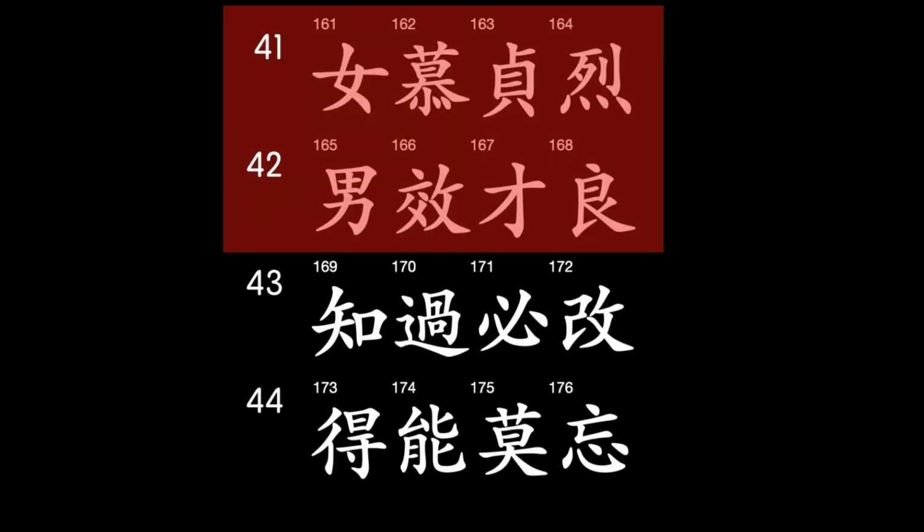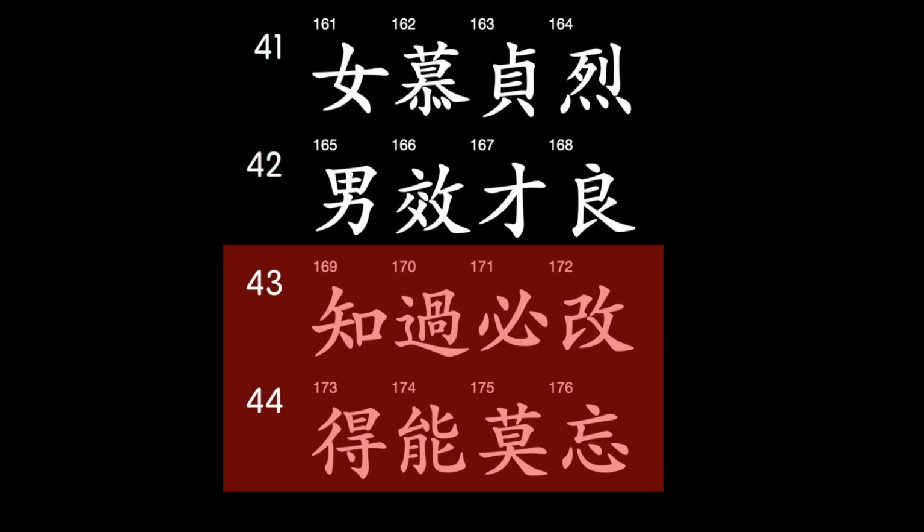In this lesson, we looked at lines 41 and 42 for characters 161 through 168. In the next lesson, we'll look at lines 43 and 44, which tell us to correct our faults and not forget the things we've learned.